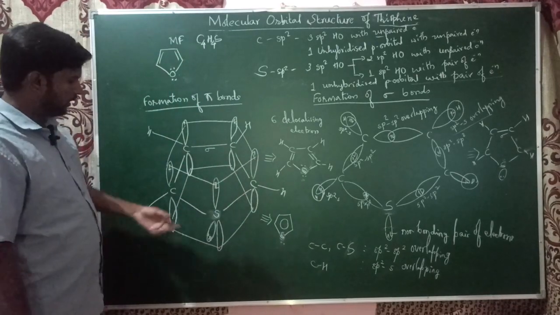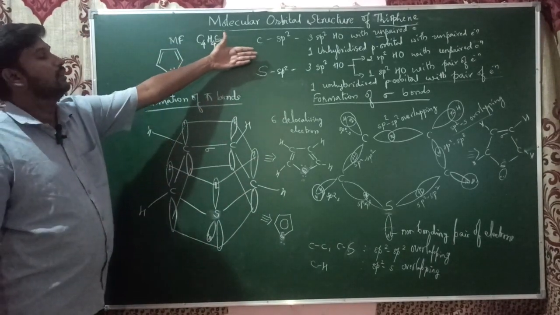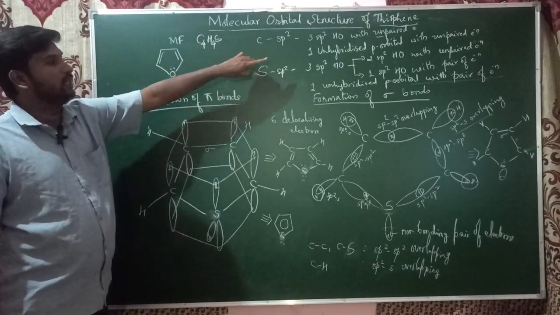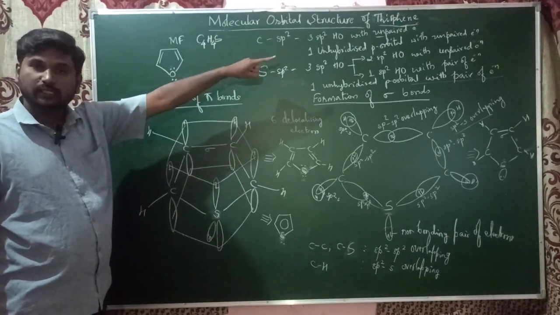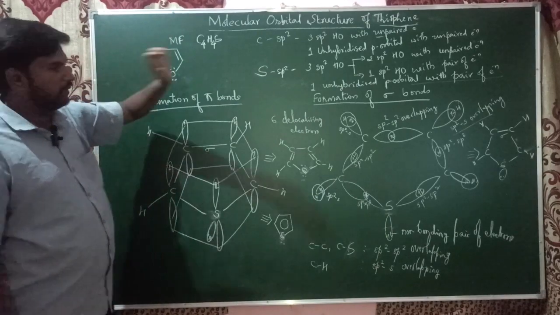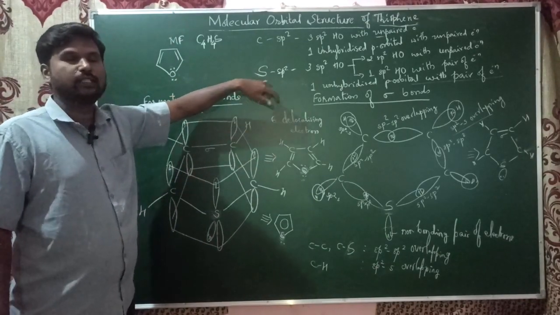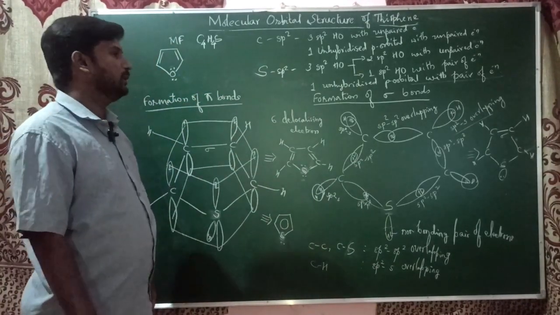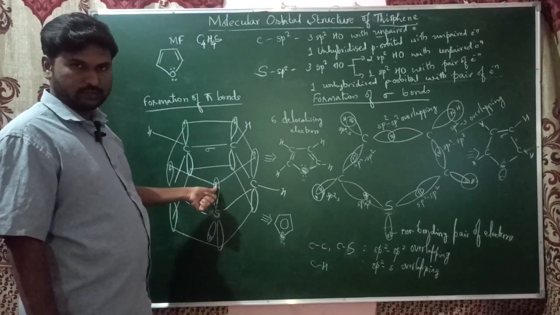Here also we know that each carbon atom has one unhybridized p orbital with an unpaired electron, totally 4 orbitals for 4 carbons, and the sulfur contains an unhybridized p orbital with a pair of electrons.